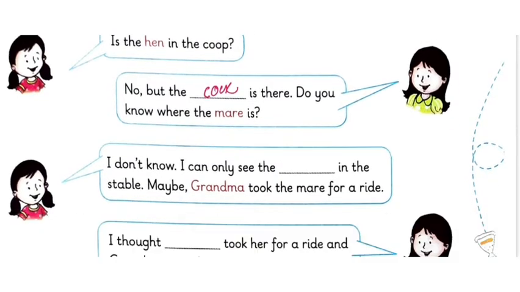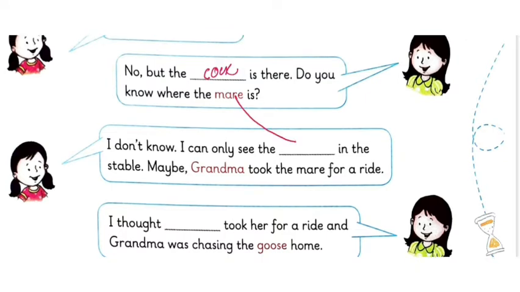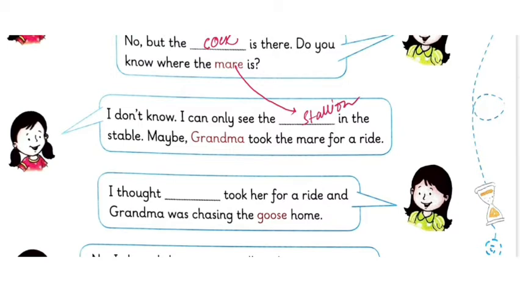Next is given, I don't know, do you know where the mare is? I don't know, I can only see dash in the stable. So we have to use the opposite form of this one, mare. So you can see what is the opposite for mare. It is going to be stallion. Stallion in the stable. Stallion means the male horse.